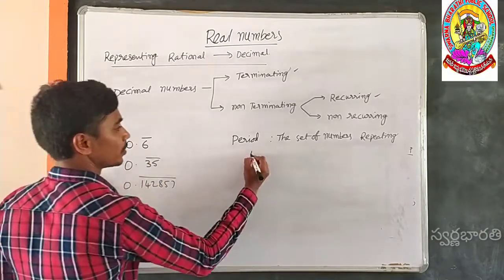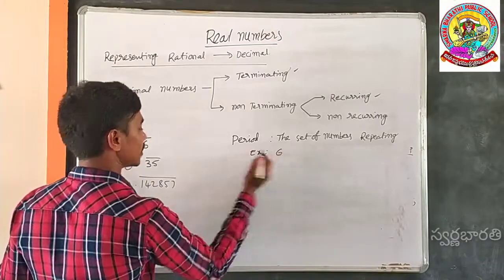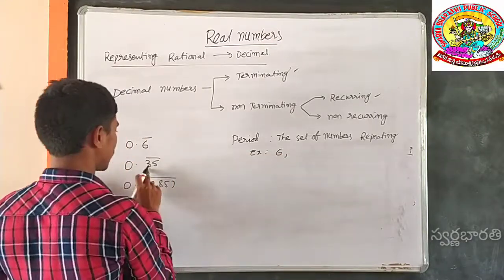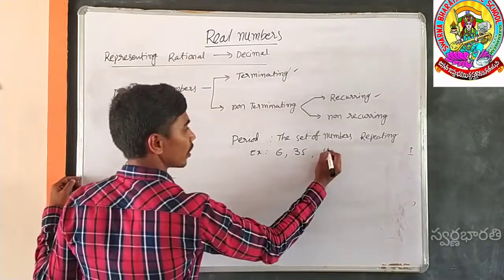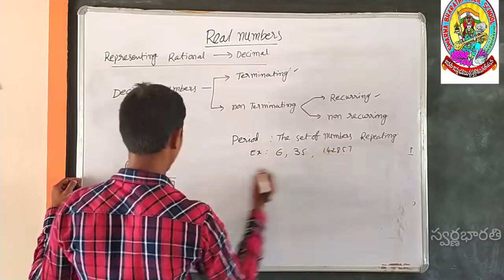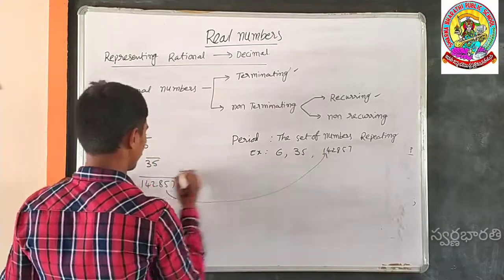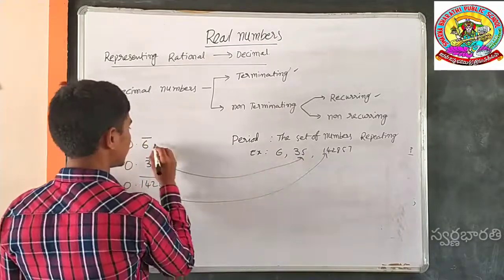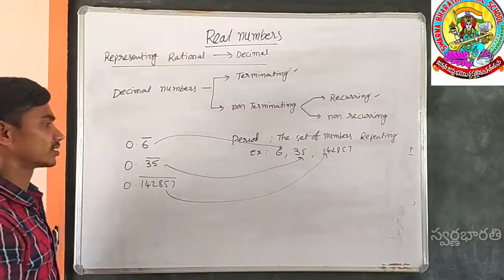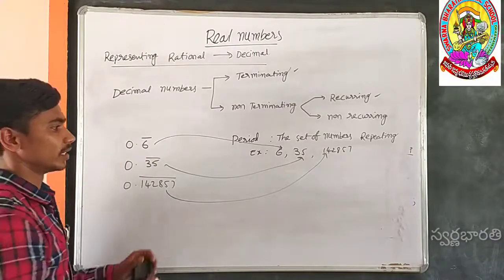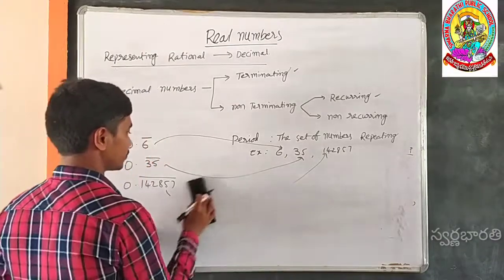In this example 6 is the period. In this example 35 is the period. In this example 142857 is the period, which means the number which is repeating is called the period. Next, periodicity.